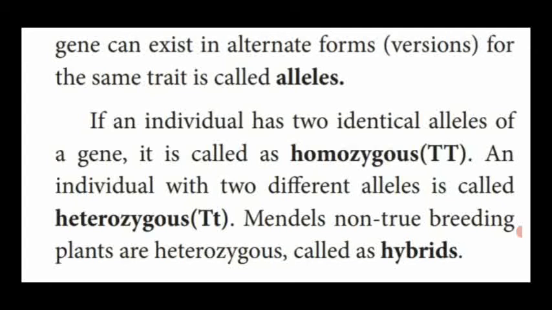The individual gene which has two different alleles is called heterozygous. That is, it has tall as well as dwarf. Dwarf is denoted as a small t, tall is denoted as a capital T. So this is named heterozygous.